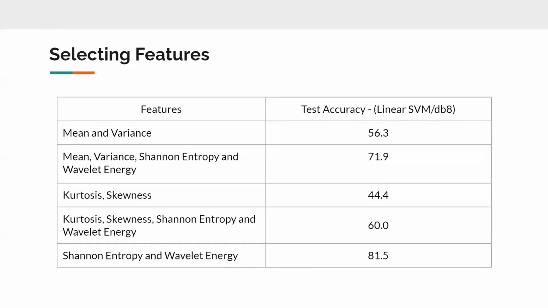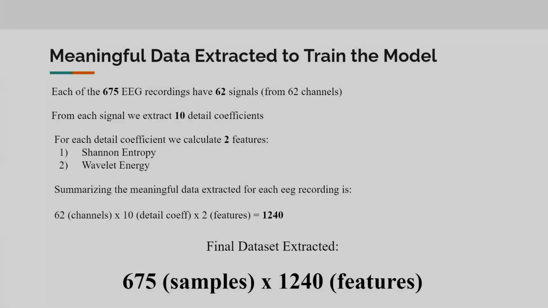The table here indicates the test accuracy reported by using various combinations of features with the linear SVM model. And as we can see from the table, the maximum accuracy was reported when we use Shannon entropy and wavelet energy as the features. So now, summarizing whatever we have done till now, for each of the 62 channels, for each of the 10 detail coefficients, we calculate two scalars, Shannon entropy and wavelet energy, thereby reducing the time domain signals into mere scalars. So for each EEG recording, we get 1,240 features. So we get a data set which has 675 samples, and each sample has 1,240 features.